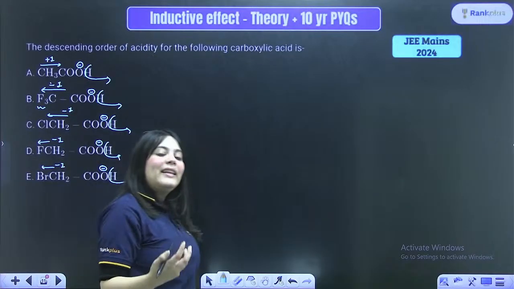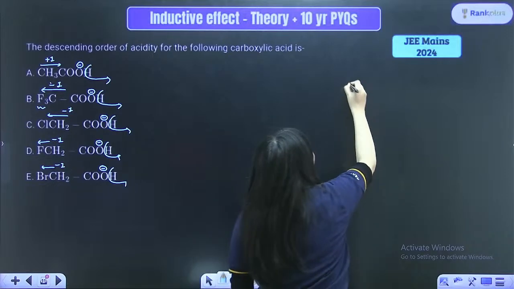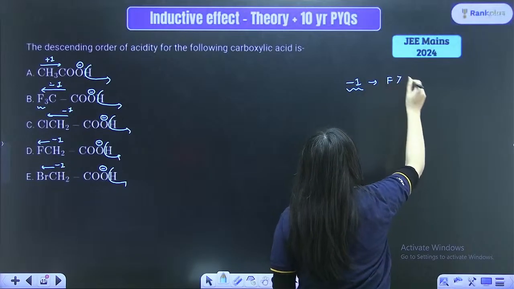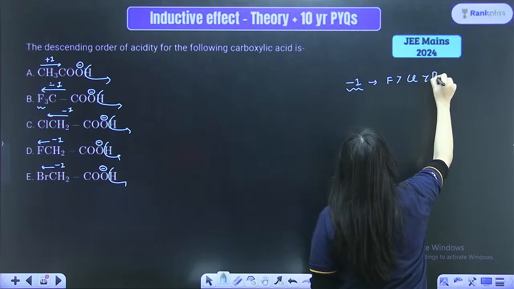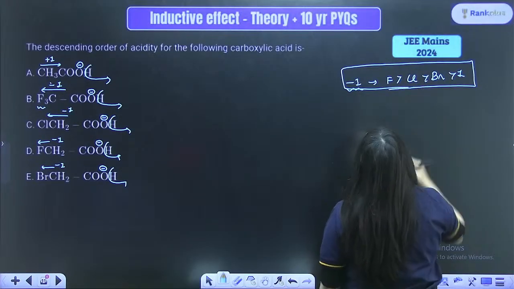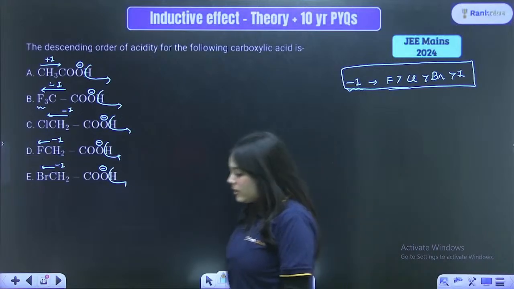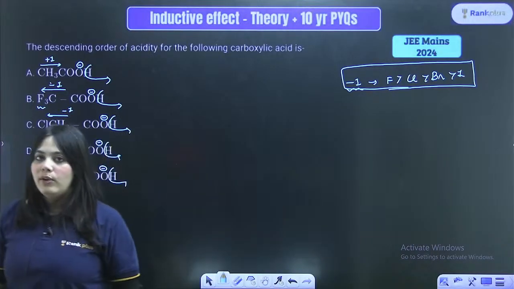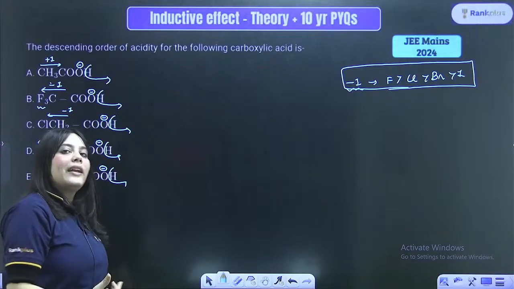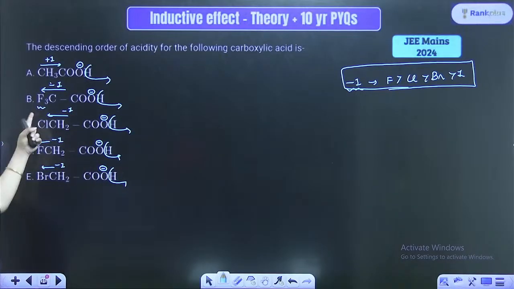Now when we are comparing the inductive effect order, you must know the strength of the minus I effect: fluorine is the strongest, followed by chlorine, followed by bromine, and followed by iodine. Whenever we are comparing the minus I effect of halogens, this is the order followed. Fluorine has the highest electron withdrawing effect. Can you see how many fluorines are added?